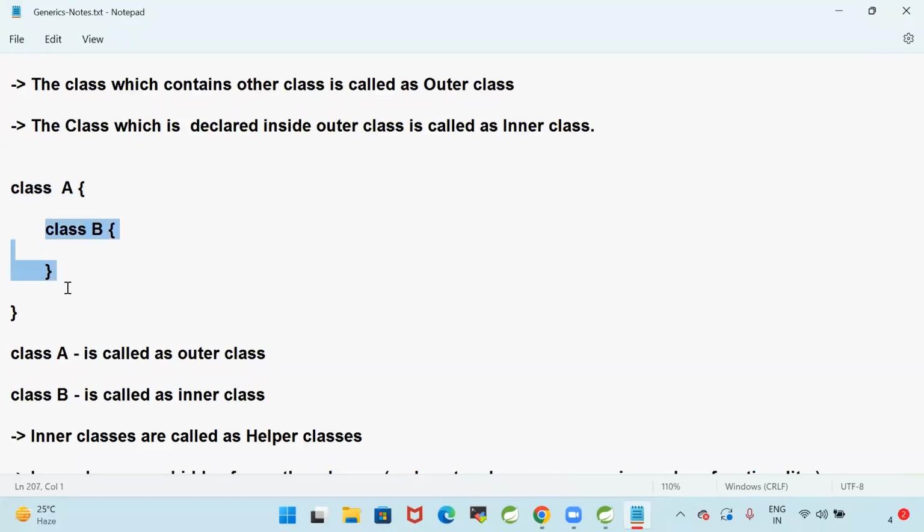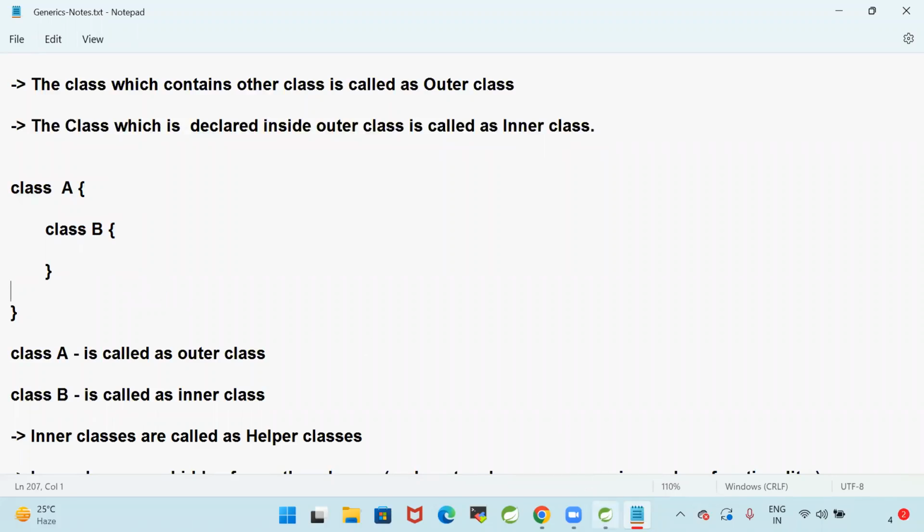When you go for an inner class, what will happen? This class is available only for the outer class. No other class can access this class. Only the outer class can access the functionality of the inner class.